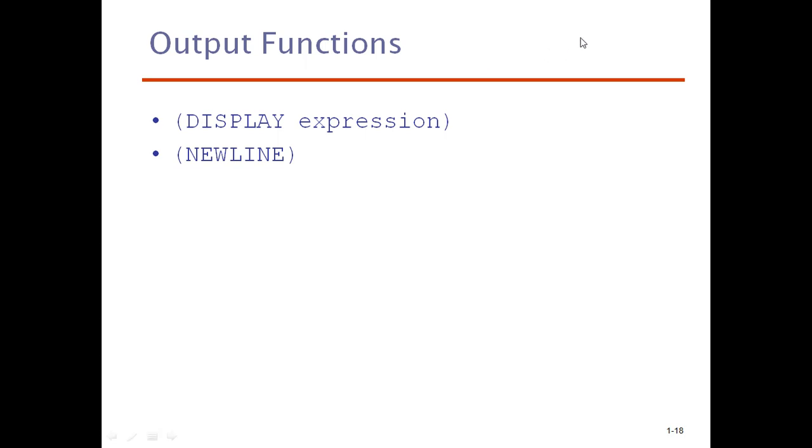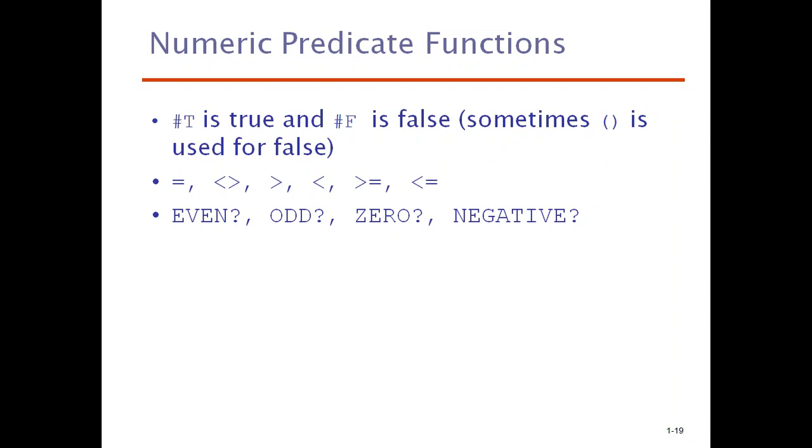So far, all the programming constructs you have seen are enclosed within brackets like this. If you don't enclose them within brackets, then it will give you a compiler error. Some numeric predicate functions used by default in Scheme are like this. These are the Boolean values. Whenever you say hash capital T, it represents true. Whenever you say hash capital F, it represents false. Sometimes empty brackets are also used for representing false.